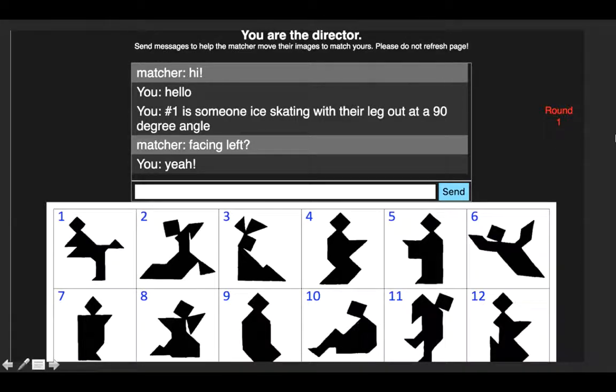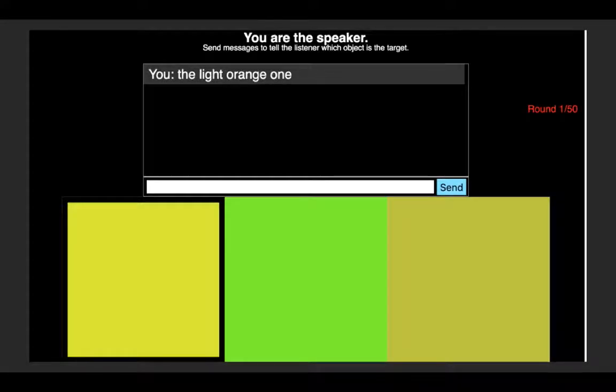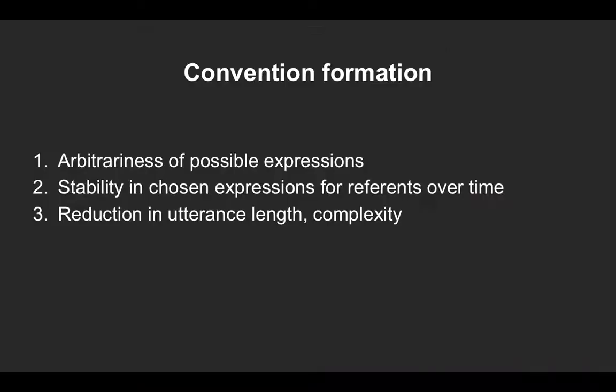On this slide, you see the director's screen, and this round number indicates that the same two players would play this game for several rounds, allowing their iterated references to form. In many ways, the color and context dataset is pretty similar to the Tangram game. The color reference game gets two players who don't know each other at first to repeatedly play a game where one player instructs a listener to click on the correct target color out of 3.